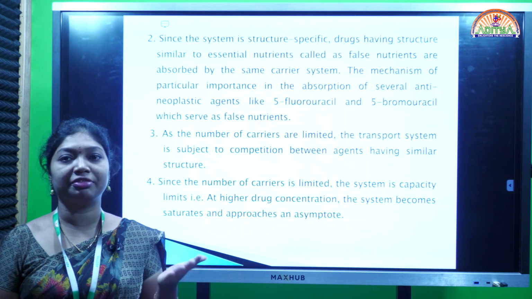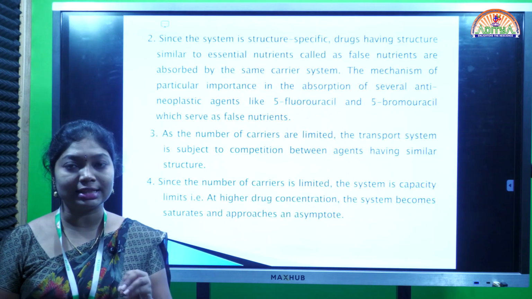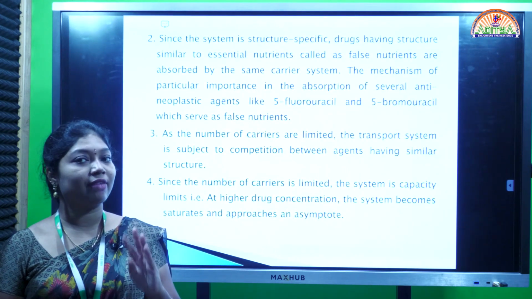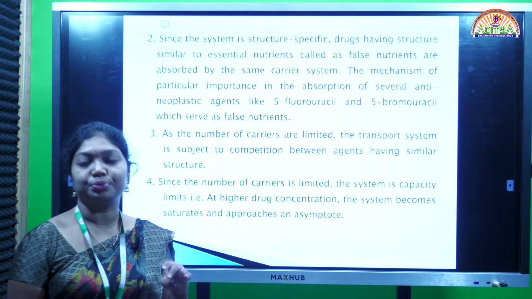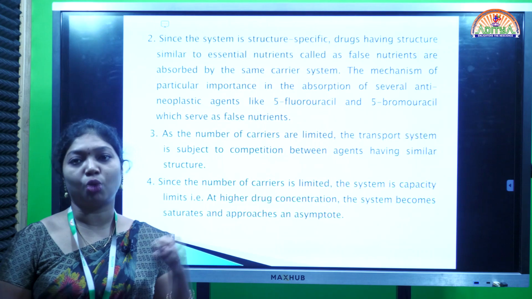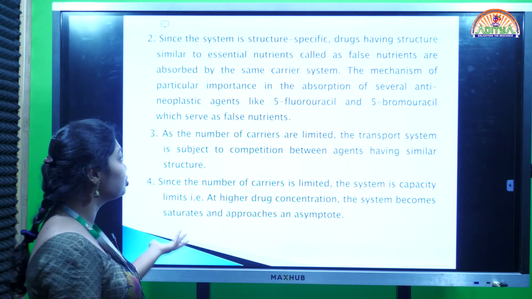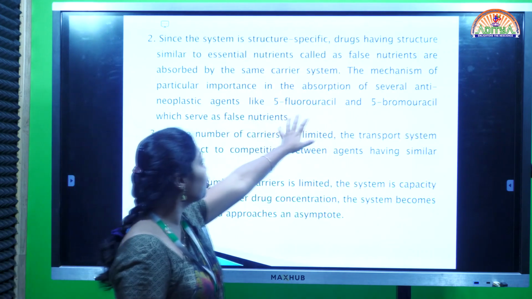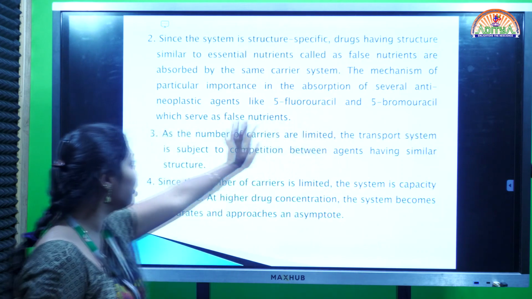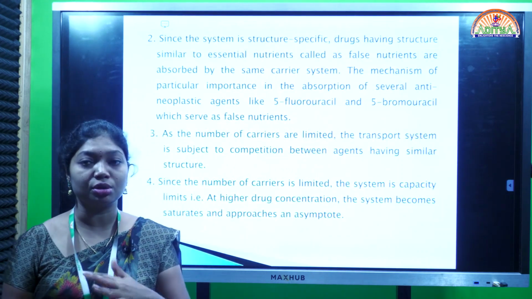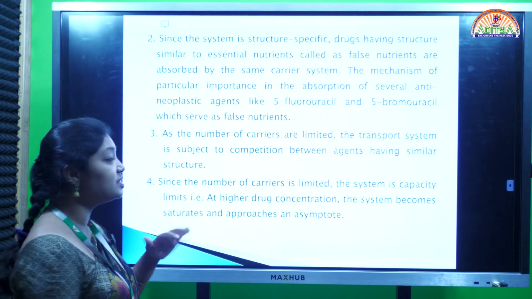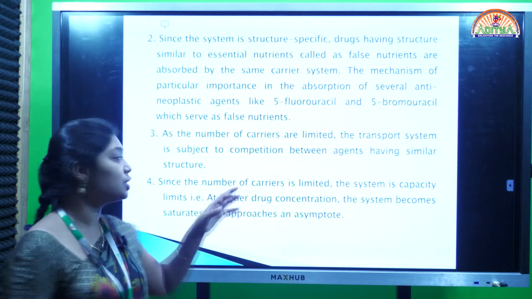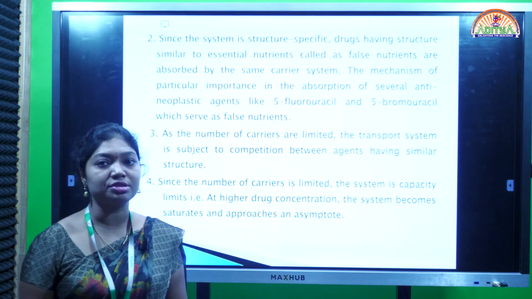So many different drugs are transferred through the carriers because they have a structure similar to the carriers, but for some drugs the carrier will not want to carry them. Still, molecules like 5-fluorouracil and 5-bromouracil can also be transferred through the carrier-mediated system because of their structural similarity. Such molecules we call false nutrients.